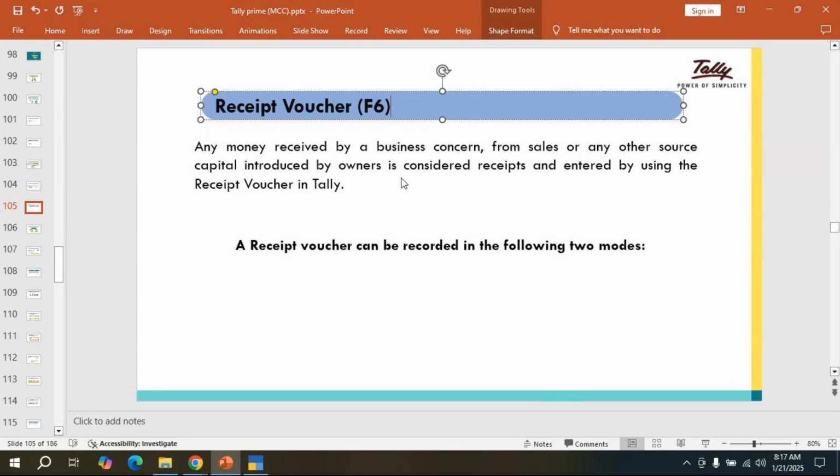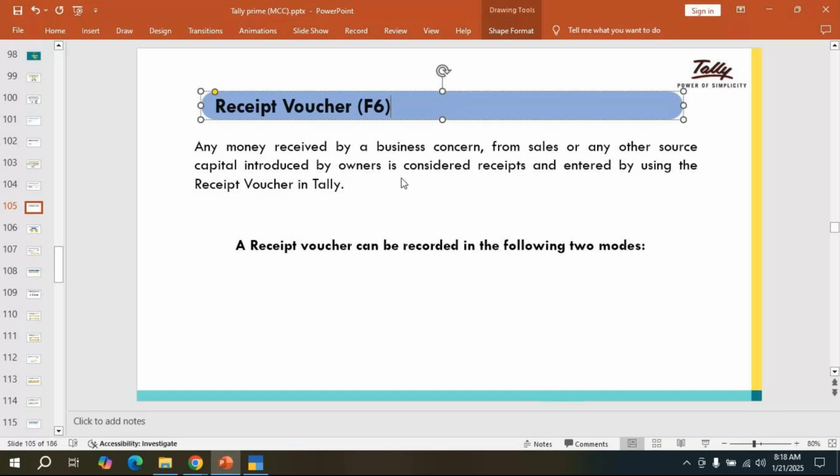Main important point: after creating the company, first we have to introduce the capital account. If we have money, then only we can purchase the product, and then we can pay office expenses, all these things. So that's why, after creating the company, we have to introduce the capital account. If you want to introduce that capital account, we have to open the vouchers, in that the receipt voucher.